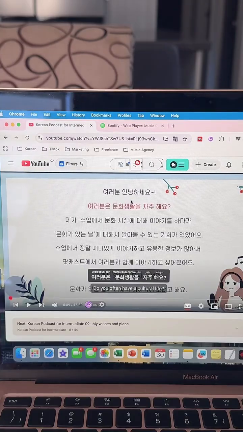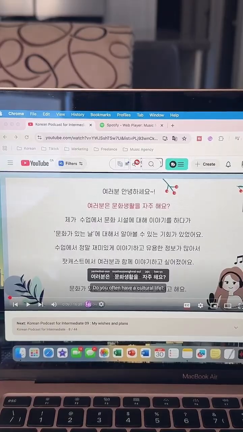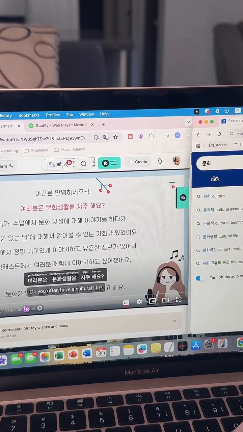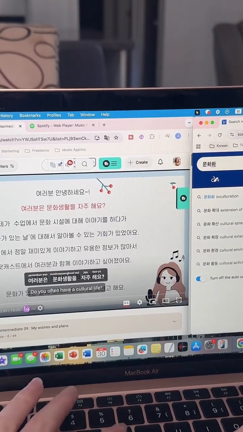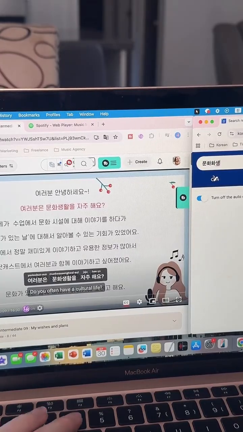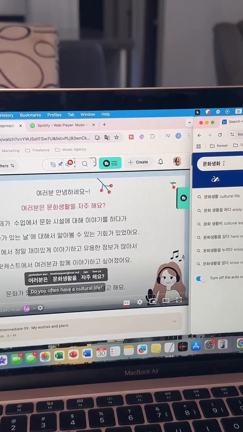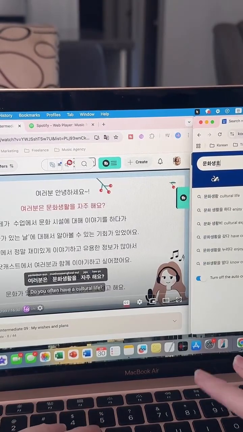What could we include in cultural activities? Let me just check 문화 생활 on Naver Dictionary. Wait, I think I wrote 문화 two times. This is a very complicated word.